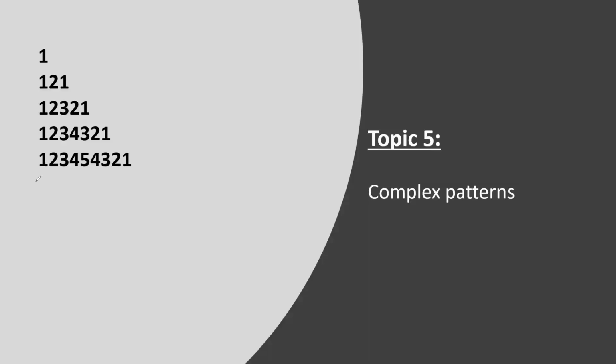In the last line, there are basically two series: 1, 2, 3, 4, 5, and then 4, 3, 2, 1. And here as well, 1, 2, 3, 4, and after that 3, 2, 1, another series. And again, 1, 2, 3. So I will go for the last line first. I will print 1 to 5 and 4, 3, 2, 1. Two different series I will try to print. Okay, let me clear the drawing. 1, 2, 3, 4, 5 and 4, 3, 2, 1.